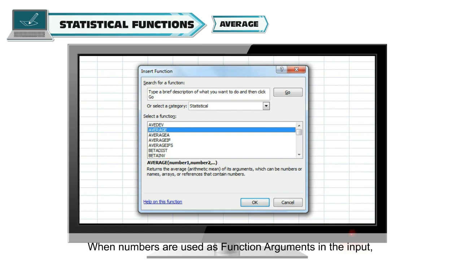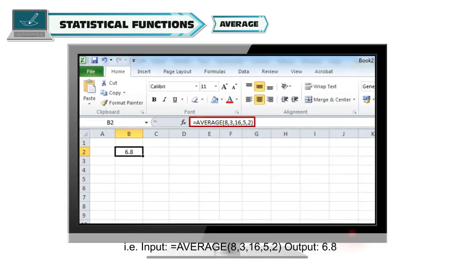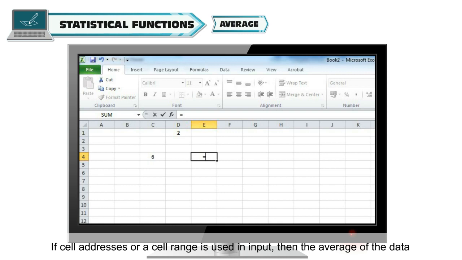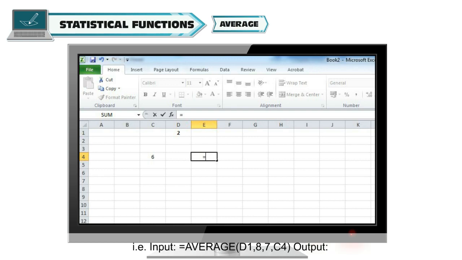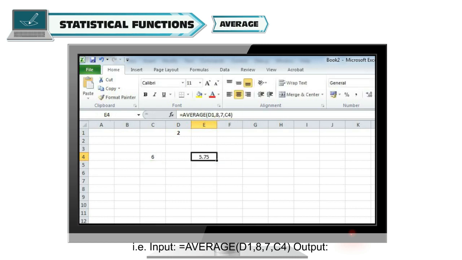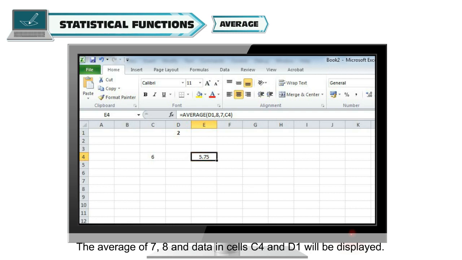When numbers are used as function arguments in the input, average of the numbers is displayed as output. That is, input equal to average of 8, 3, 16, 5 and 2. Output is 6.8. If cell addresses or a cell range is used in input, then the average of the data in the given cells will be calculated and displayed as output. That is, input is equal to average of D1, 8, 7, C4. Output: the average of 7, 8 and data in cells C4 and D1 will be displayed.